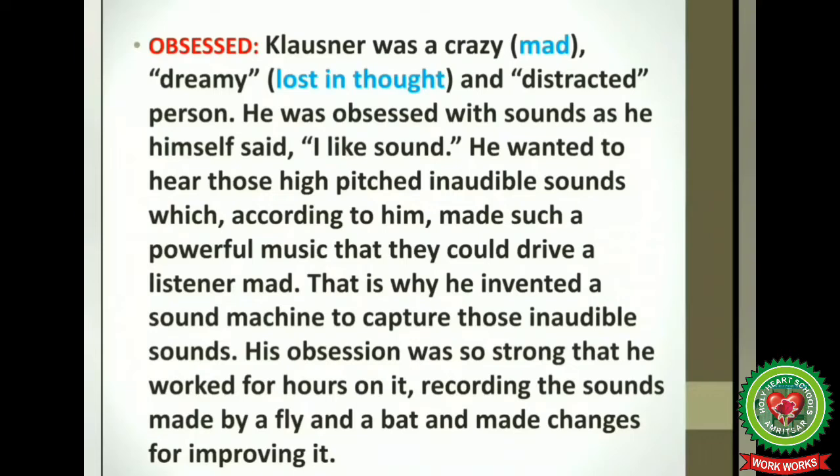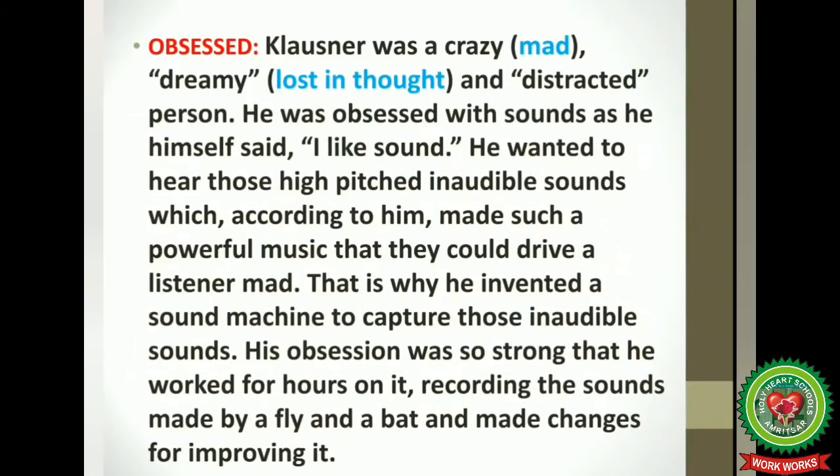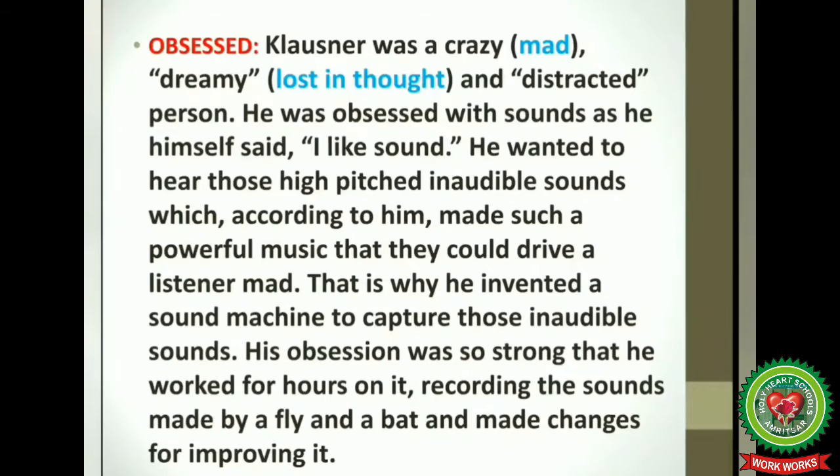So here, children, crazy means mad and dreamy means lost in thought. So you can say Closeness was some sort of mad person who was always lost in his own thoughts. He was totally a distracted person. He was very much obsessed with the sounds, especially those sounds which were not audible to the human ear. And he himself said, "I like sounds." Right? And according to him, he wanted to hear those high-pitched sounds which could drive a listener mad.